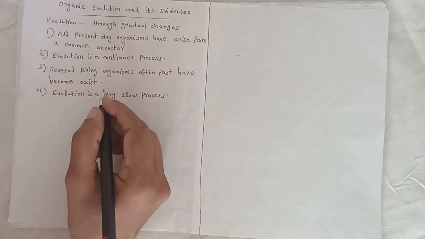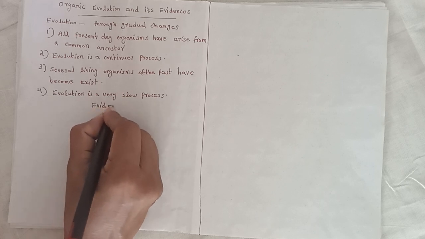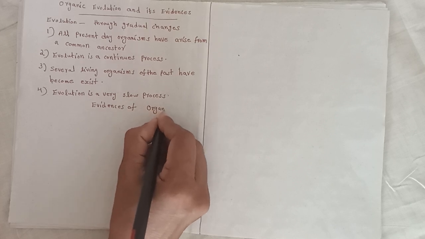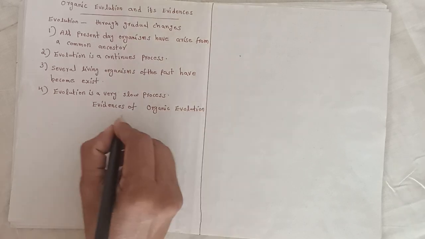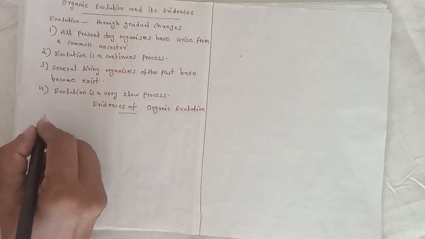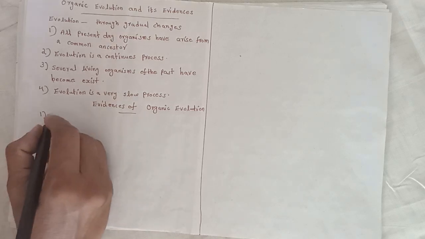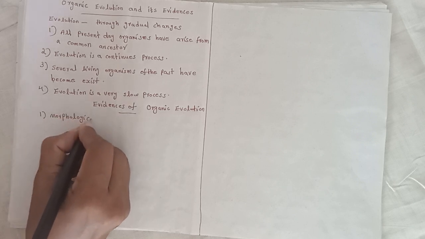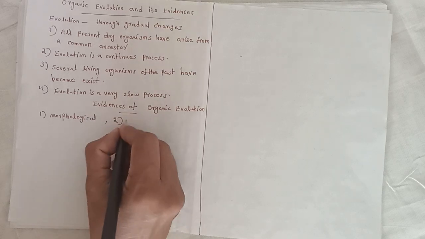Then, evidences of organic evolution. There are four types of evidences. First, morphological evidence. Second, embryological evidences.